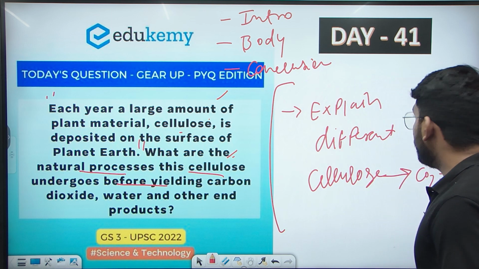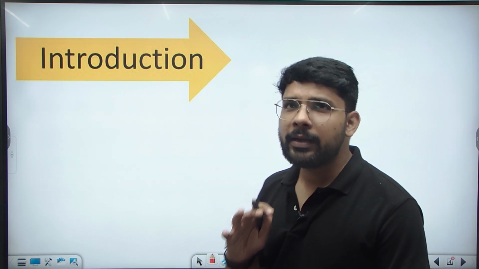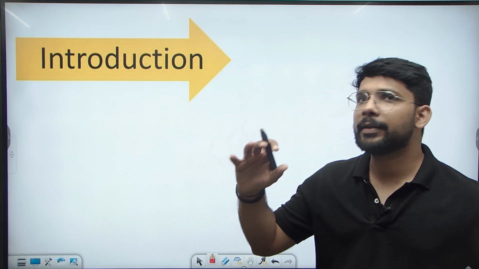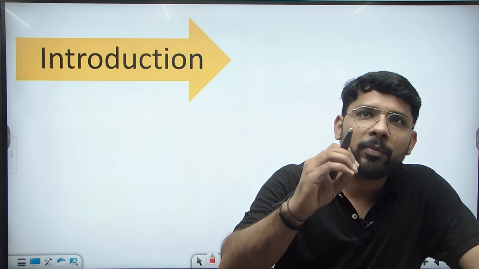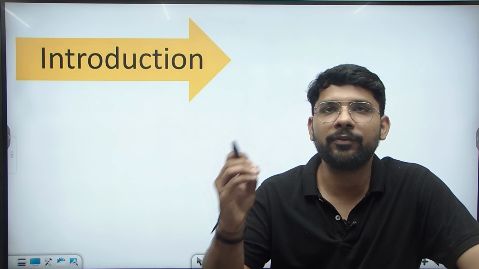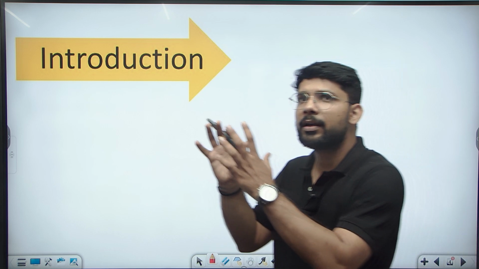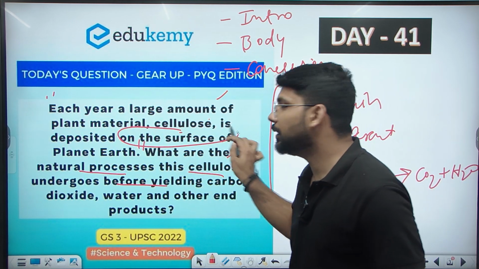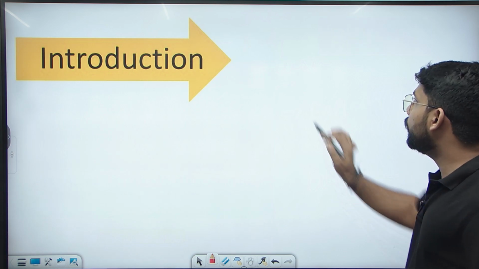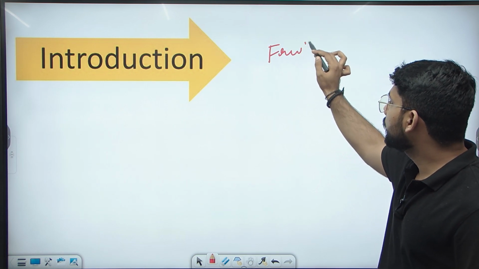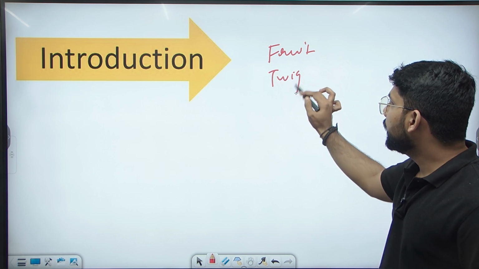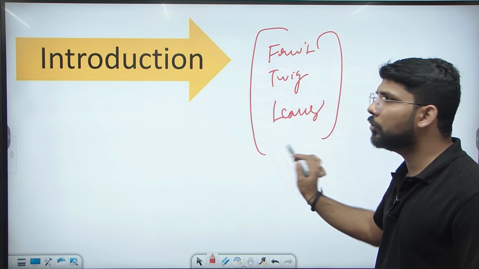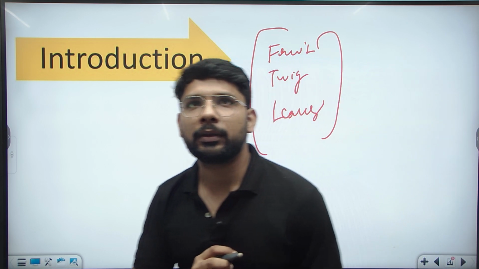Okay, so let's see what we will write in the introduction. According to the demand of the question, we will write that cellulose is a part mainly related to plants. It is found in the form of twigs, fruits, leaves, and some other forms, and is compiled on the earth. That is written in the statement itself, deposited on the surface of the earth. So it is deposited in different forms. It may be in the form of fruit, plant twigs, or leaves. It can be in one form or another, deposited on the surface of the earth.